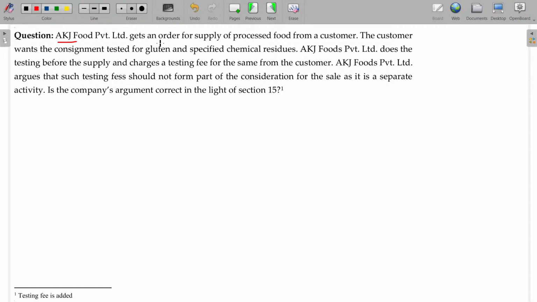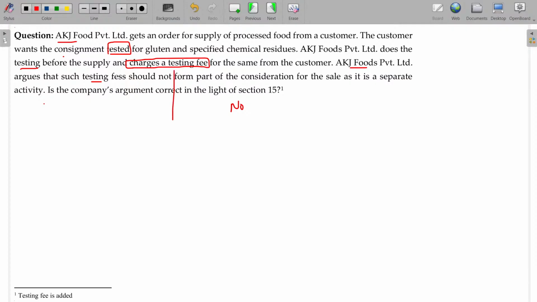AKJ Food Private Limited gets an order for supply of processed food from a customer. The customer wants a consignment tested for gluten and specified chemical residues. AKJ Foods Limited does the testing before the supply and also charges a testing fee to the customer. AKJ Foods Private Limited argues that such a testing fee should not form part of the consideration for the sale as it is a separate activity. Is the company's argument correct?